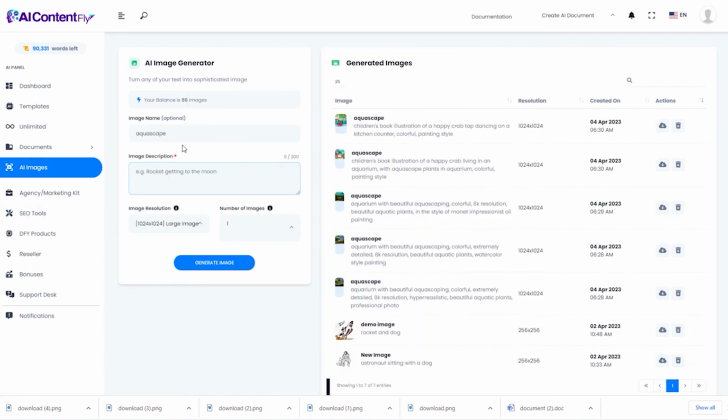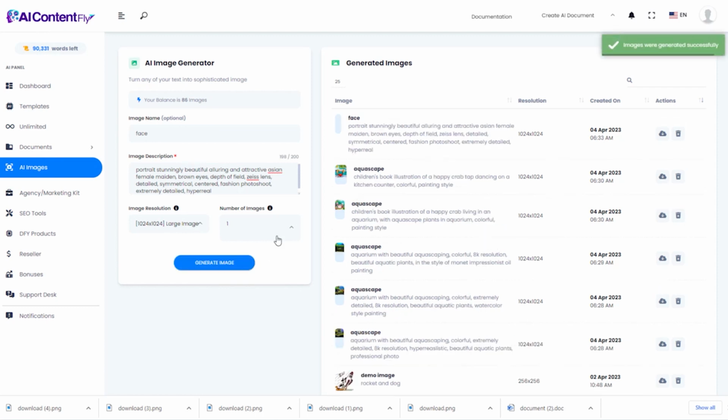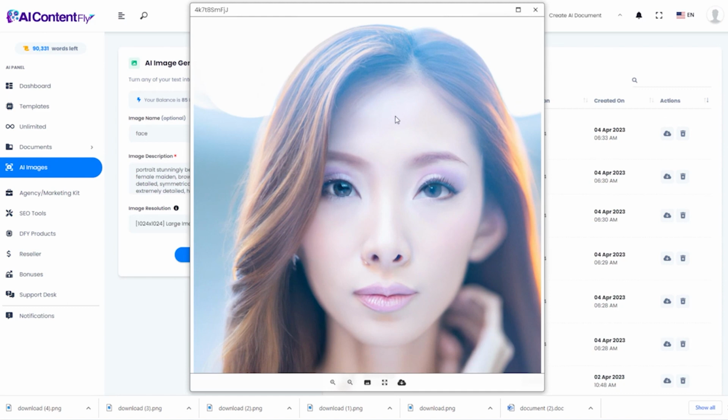And then just to prove that we can do other kinds of things like people and even maybe something a little more realistic, I'm going to create a woman's face here using a prompt that I've generated before that I know will give us some good results. And let's take a look at what it created for us. Look at that. Just so you know that it can do more than just watercolors and children's book illustrations.